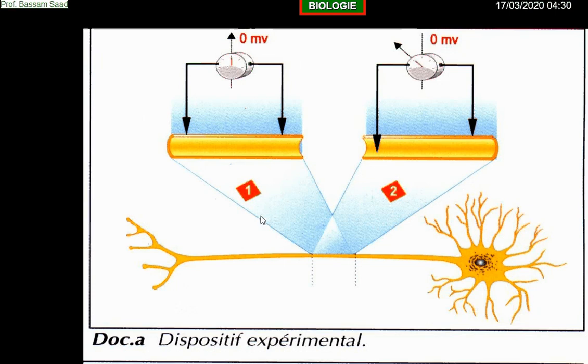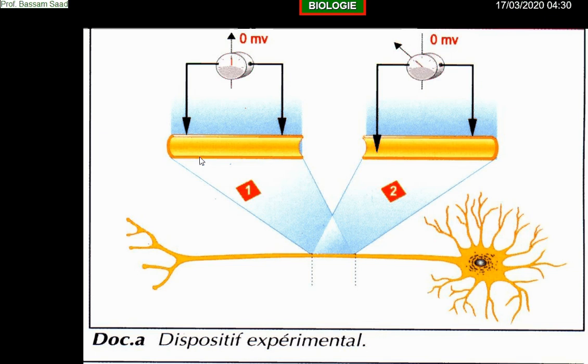Look to this neuron. This is the cell body. These are the dendrites, axon. Okay, now we are taking a part of the axon, and under a magnifying instrument, this is the thickness of the axon. They connected a voltmeter on the axon.